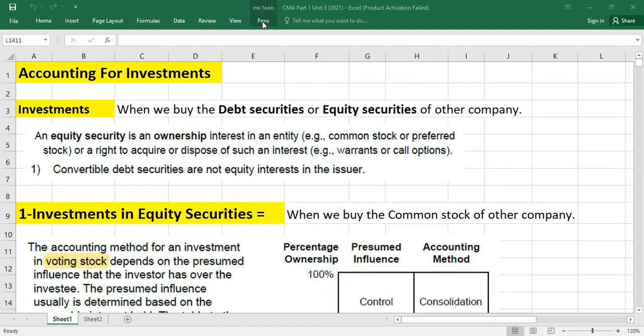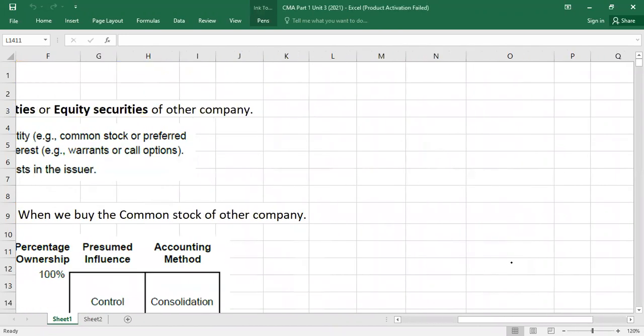Hello guys, so today we are going to talk about study unit 3, and in study unit 3 we have different topics. Topic number 3.1 plus 3.2 plus 3.3. These three topics are relevant to accounting for investments.